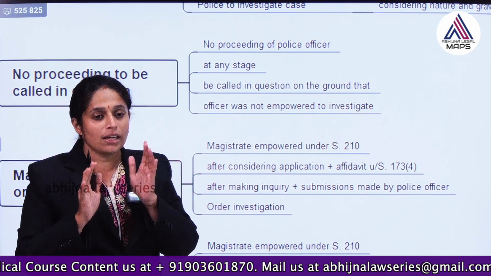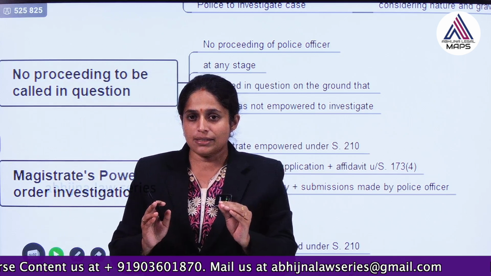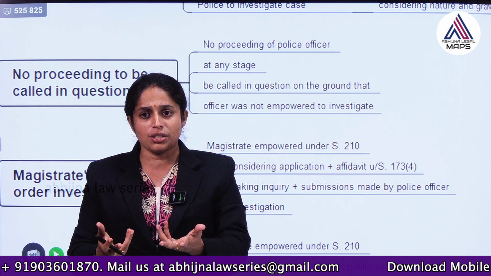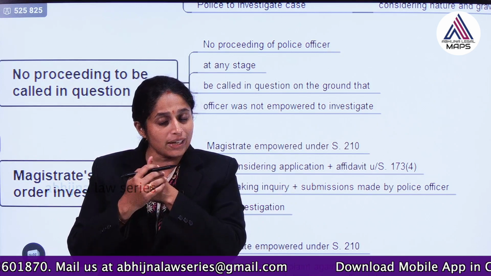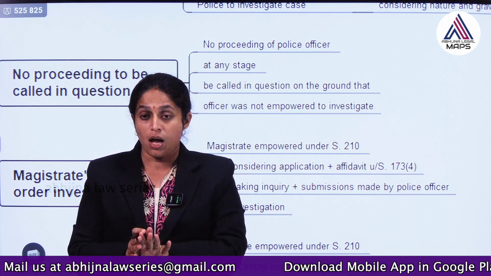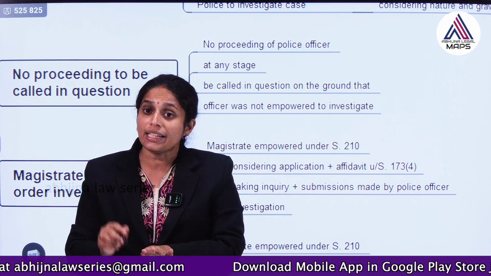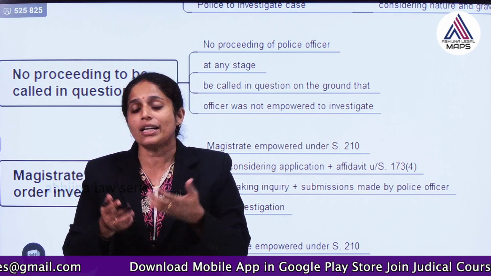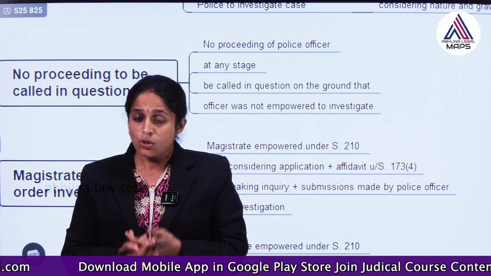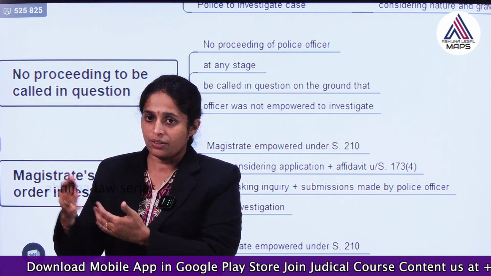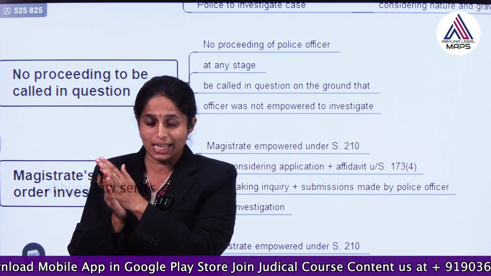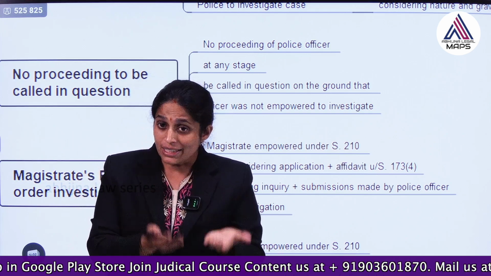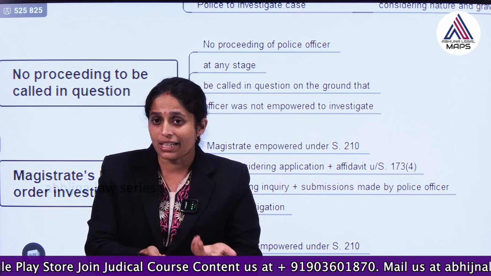Understand, in cognizable cases, police can conduct investigation on their own. They do not require any permission from the magistrate. But even if they are not investigating the case, what the aggrieved person, what we common people have to do is ask the magistrate. We can go and complain to the magistrate saying, see magistrate, this police officer, even in spite of a cognizable offence, is not investigating the case.